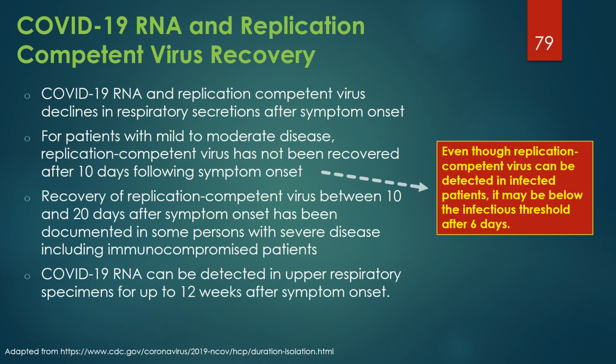Let's consider a few observations about COVID-19 RNA and replication-competent virus recovery in infected patients that informs isolation and COVID-19 testing. Concentrations of COVID-19 RNA and replication-competent virus declines in upper respiratory specimens after symptom onset. For almost all patients with mild to moderate disease, replication-competent virus has not been recovered after 10 days of symptom onset.